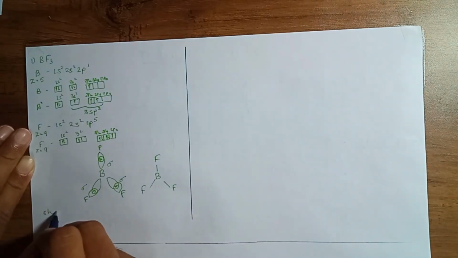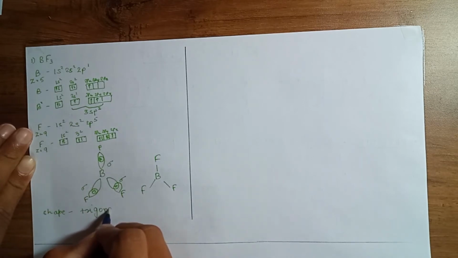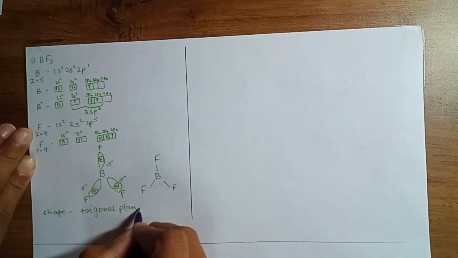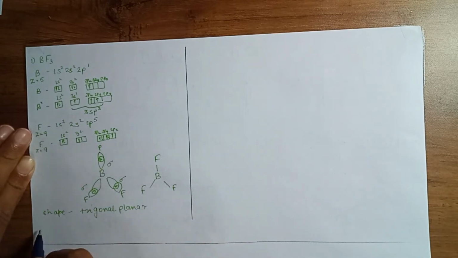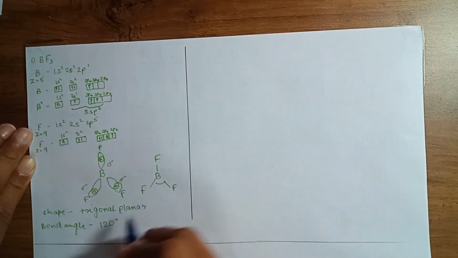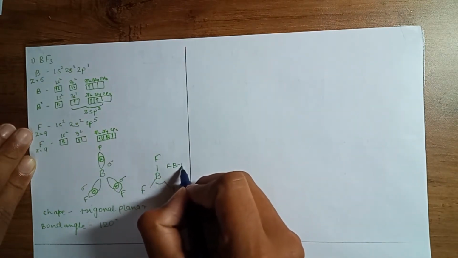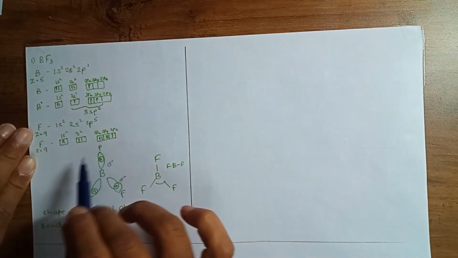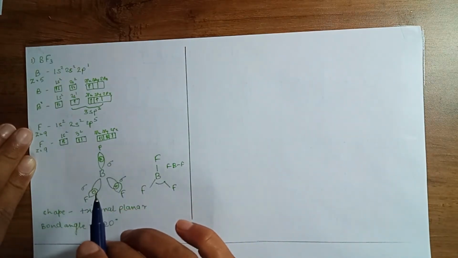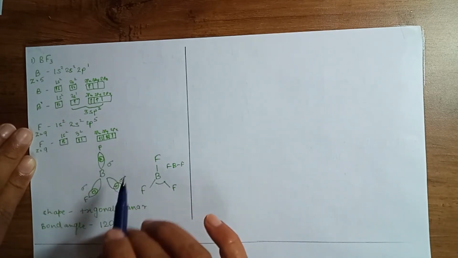The shape is trigonal planar, and the bond angle will be 120 degrees. So in this molecule, even though it is undergoing sp2 hybridization, we only have sigma bonds, no pi bond in this molecule.